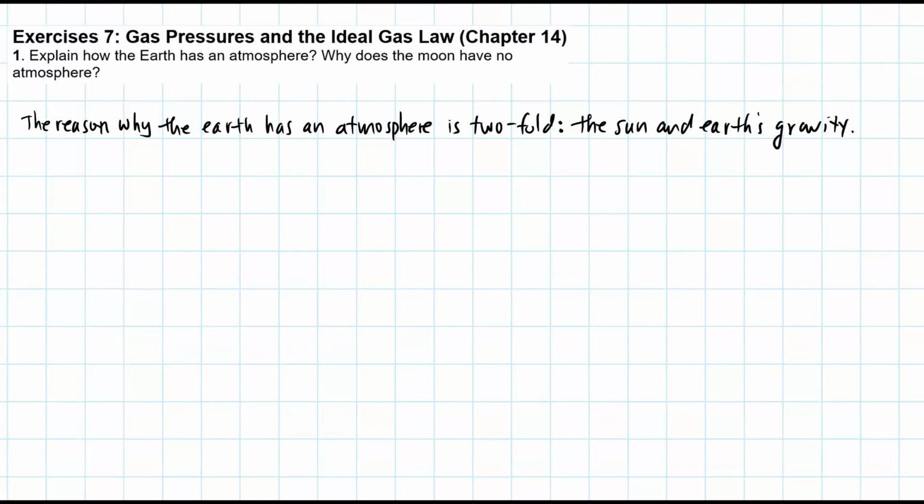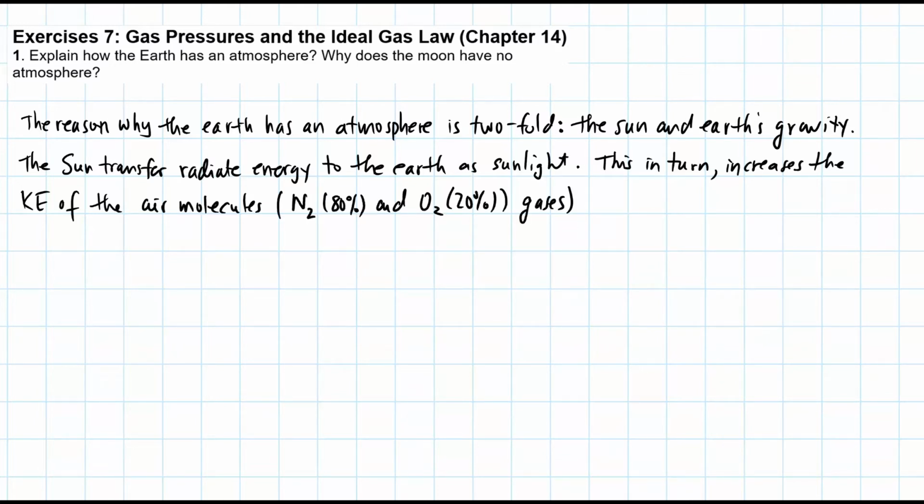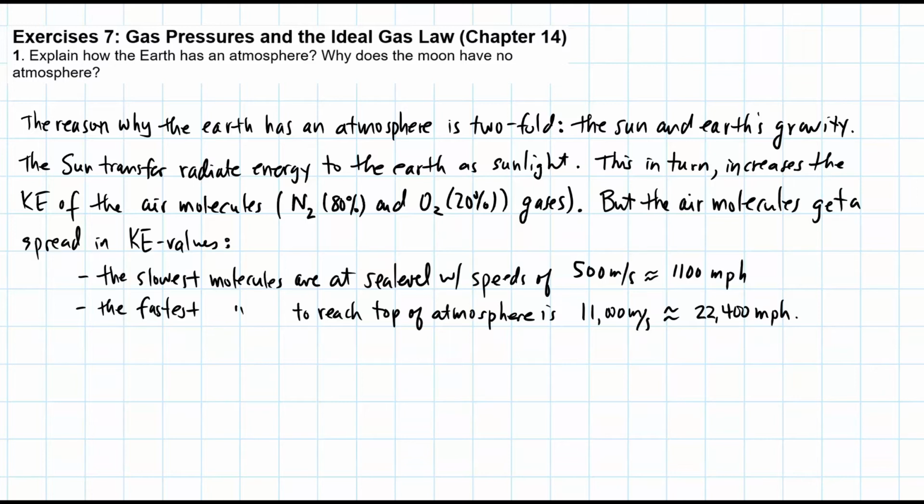The reason why the Earth has an atmosphere is twofold: the Sun and Earth's gravity. The Sun transfers radiant energy to the Earth as sunlight. This in turn increases the kinetic energy of the air molecules: nitrogen gas, which is about 80%, and oxygen gas, which is about 20%. But the air molecules get a spread in kinetic energy values.